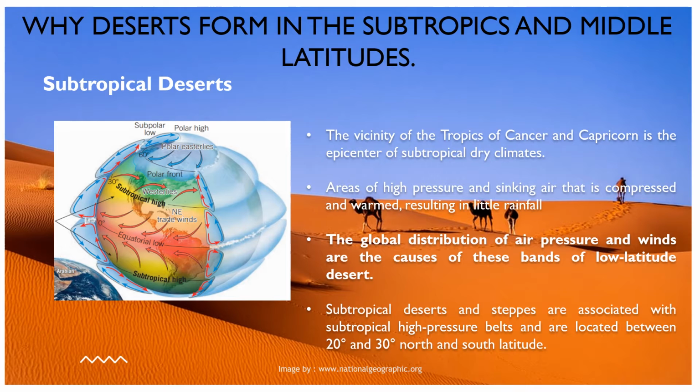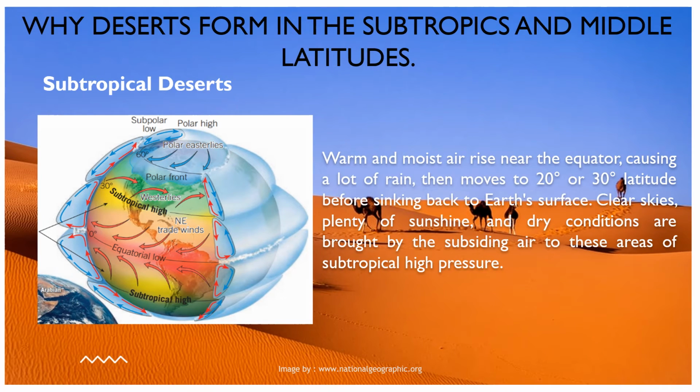So, subtropical deserts and steppes are associated with subtropical high-pressure belts and are located between 20 degrees and 30 degrees north and south latitude. A diagram of Earth's atmospheric circulation helps visualize this relationship. According to NASA, the distribution of subtropical deserts and steppes is closely related to the global distribution of air pressure. Warm and moist air rises near the equator, causing a lot of rain, then moves to 20 or 30 degrees latitude before sinking back to Earth's surface.